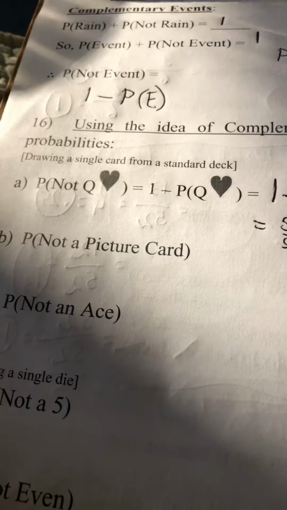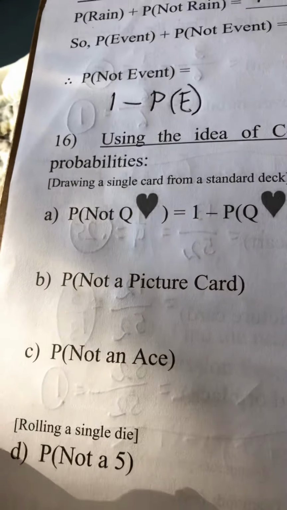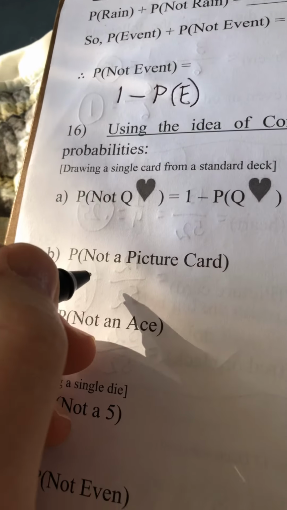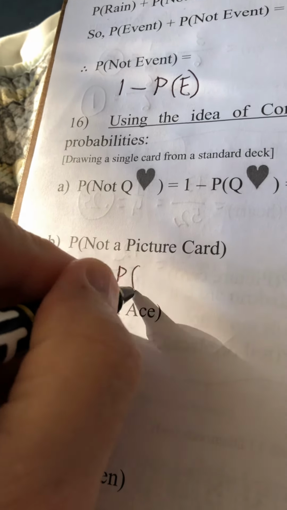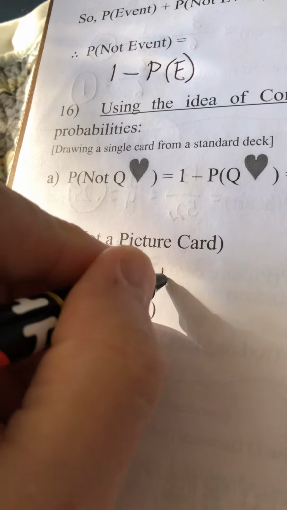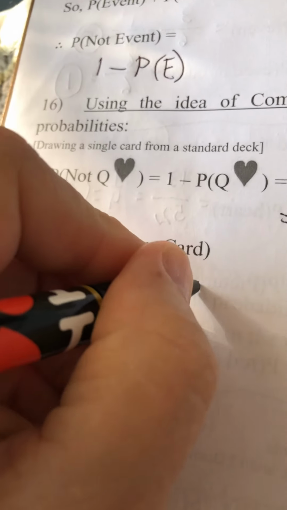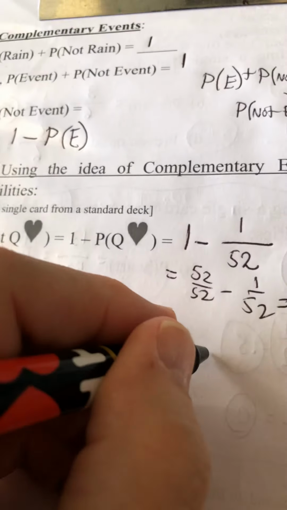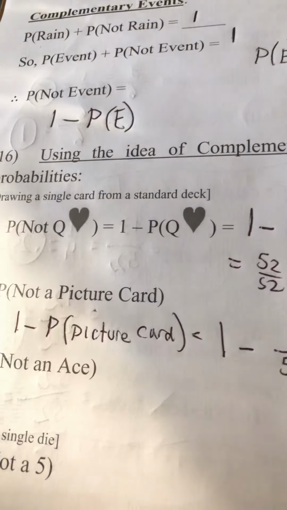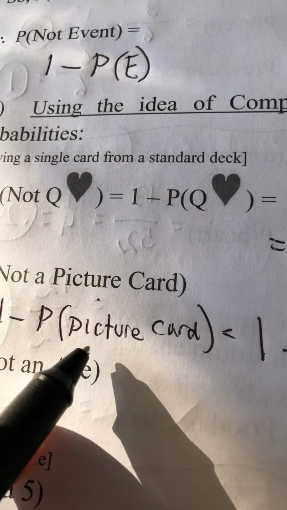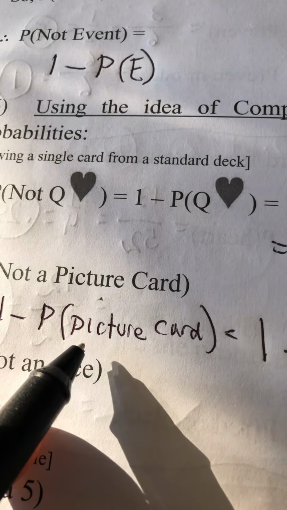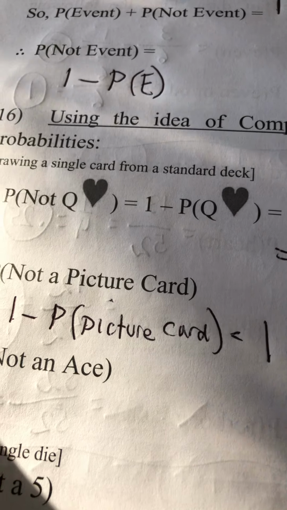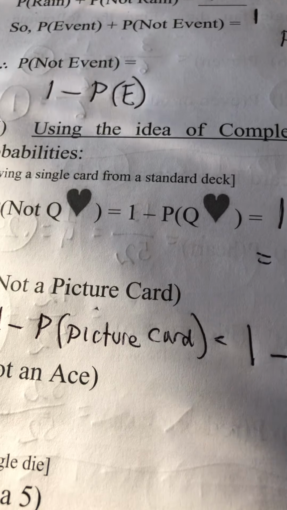Part B. What's the probability of not pulling a picture card? Well, that would be 1 minus the probability of pulling a picture card. We know we've got 52 cards in the deck. How many picture cards do we have? We have an ace, a king, and a queen, correct?